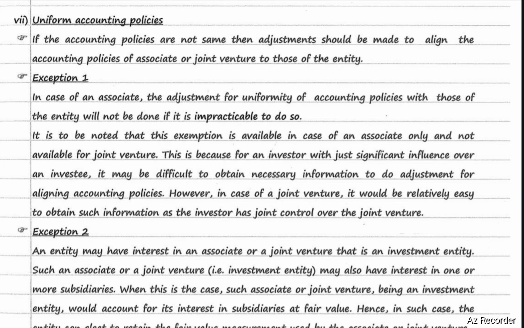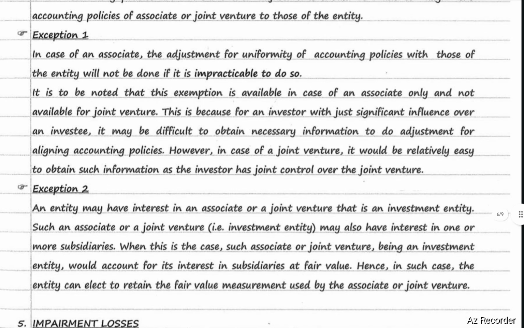Uniform accounting policies. If accounting policies are not the same, then adjustments should be made to align the accounting policies of associate or joint venture to those of the entity. Exception number 1. In case of an associate, the adjustment for uniformity of accounting policy with those of the entity will not be done if it is impracticable to do so. That means if it is not practicable to do so.